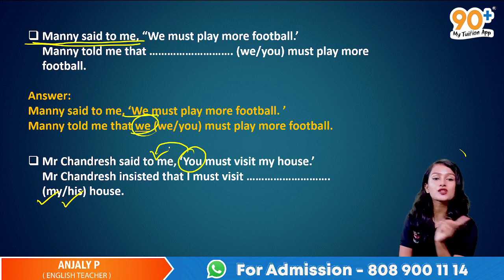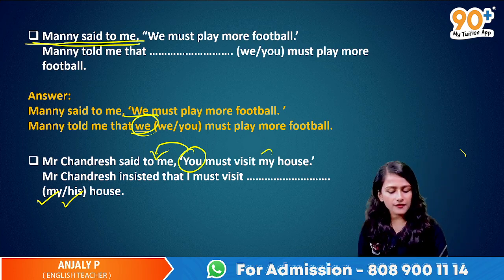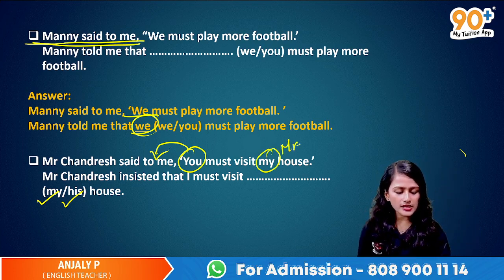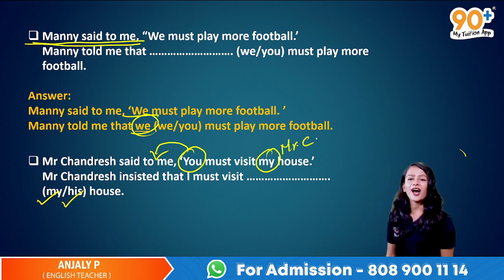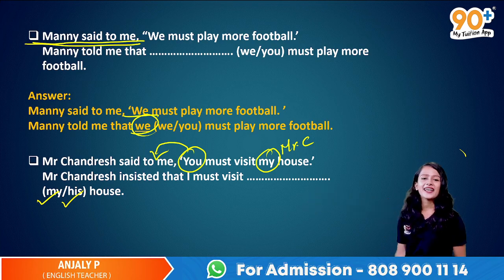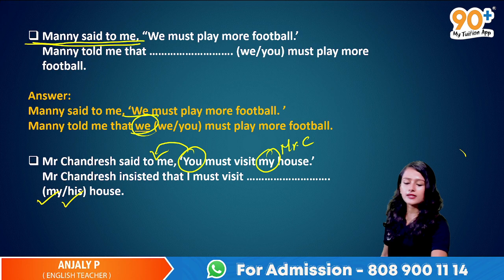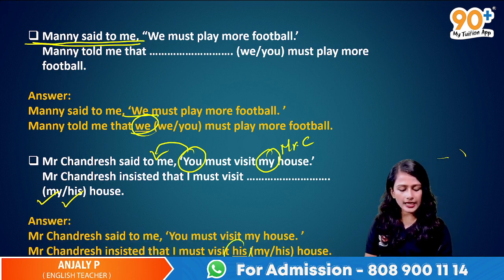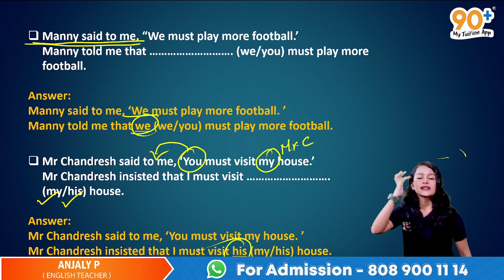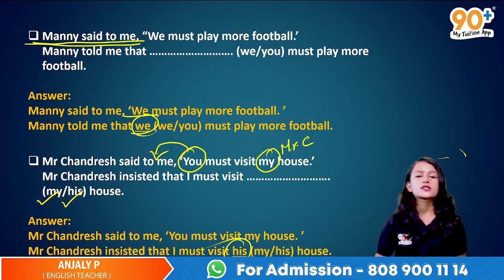This you is referring to me, and the my is referring to Mr. Chandresh. So my house means his house. So here it's Mr. Chandresh, so this answer is going to be his. Okay, clear? So you can expect questions with options like this in the exam.